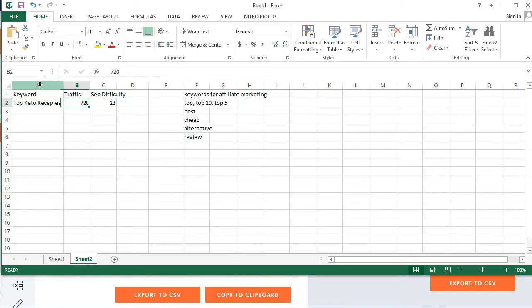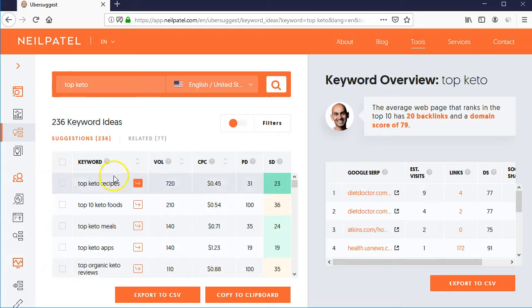So with top keto recipes, we can promote things like coconut milk and all that, which are used in keto recipes. We can write different recipes which include such products as coconut milk, butter and all that, and that can lead to the Amazon affiliate program and we can make money in that. So it has 720, more than 500 traffic. It is at the beginning level, more than 500. If your keyword has that traffic, and with good SEO difficulty, that is 23, it's very easy to rank.